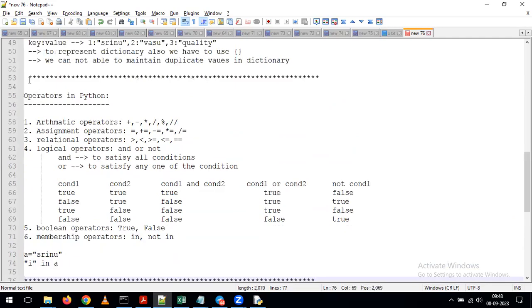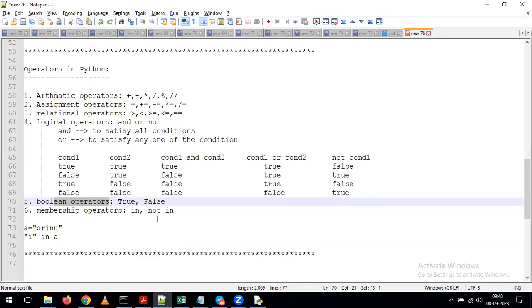Sir, we have other operators like bitwise operators and Boolean operators. Boolean operators we discussed. Coming to bitwise operators, mostly we are not going to use them in real time. That's the reason we didn't discuss the bitwise operators. The rest of the operators we are not using as a data engineer.